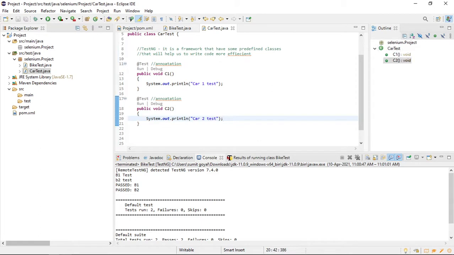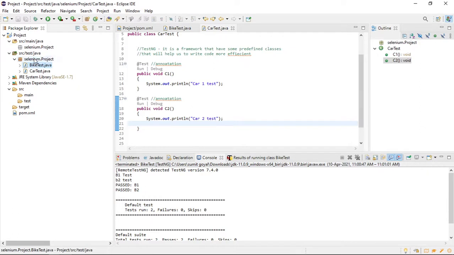Suppose I will fail one test. How do you fail a test? Just use assertion. We have not discussed assertion as of now; we will see that later. Similarly, suppose I add one more class.